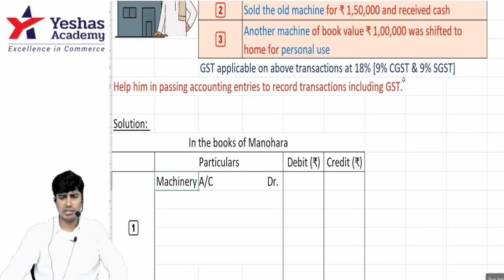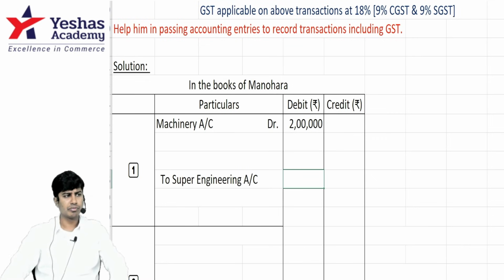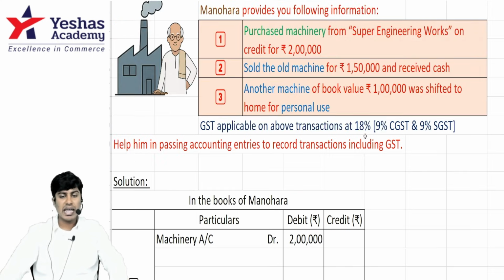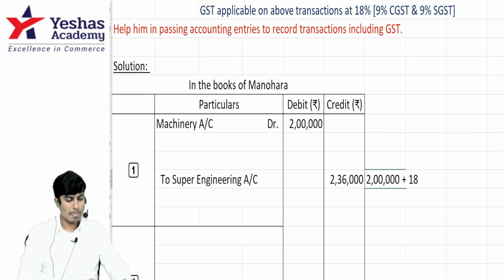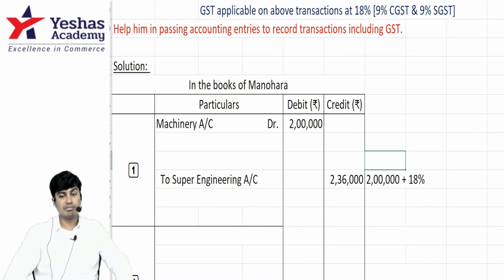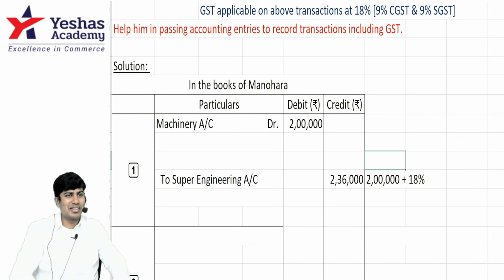What is the value of machinery? 2 lakh. I will credit Super Engineering Works. How much am I supposed to pay them? Not 2 lakh. I am supposed to pay them 2 lakh plus GST. How much GST? 18%. Do 2 lakh plus 18%. 18% is total: 9% CGST, 9% SGST. 18,000, you tell 18, 18 and think percentage.